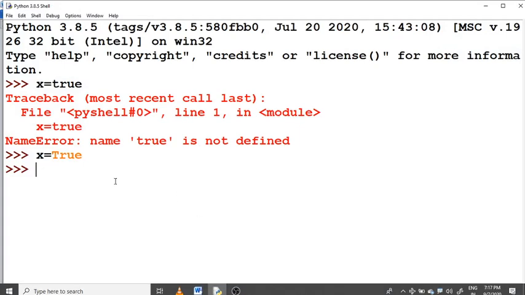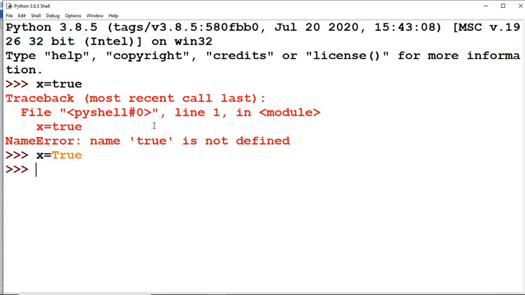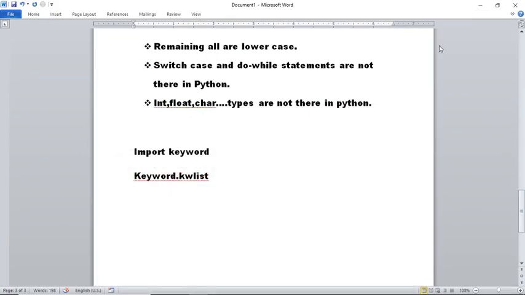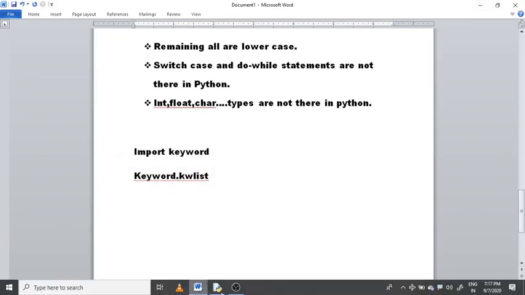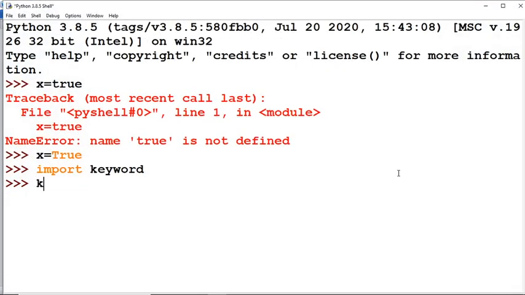See here in Python, I am typing import keyword and pressing the enter button. After that, keyword dot kwlist.